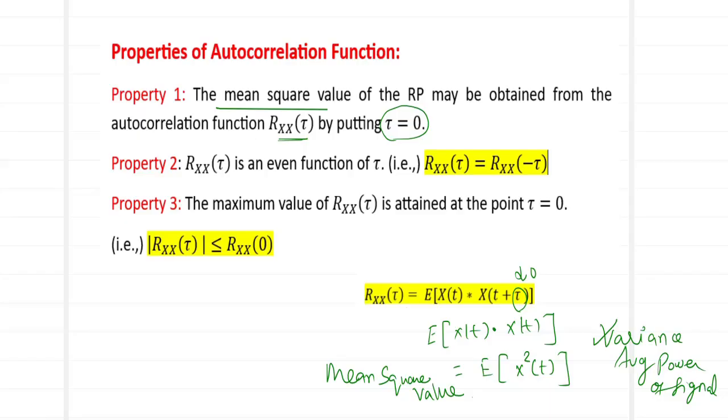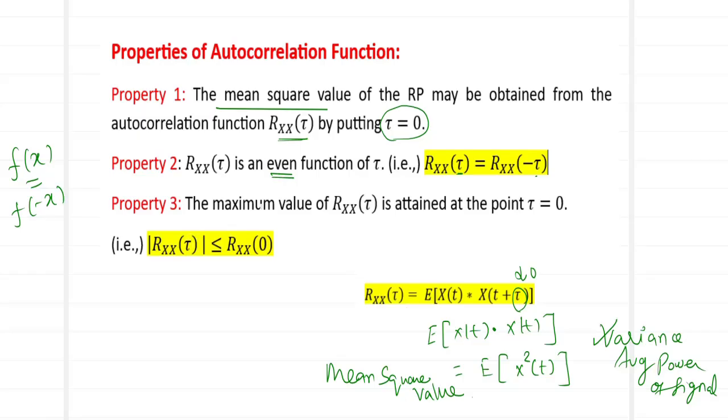The second property states that Rxx of tau is an even function of tau. What do we mean by an even function? Whenever x is replaced with minus x, if the output is going to be the same, then you call the function an even function. So what happens if this tau is replaced as minus tau? I still get the same answer as my Rxx of tau. So it is a function of which variable? Tau. So you call Rxx of tau an even function of tau.